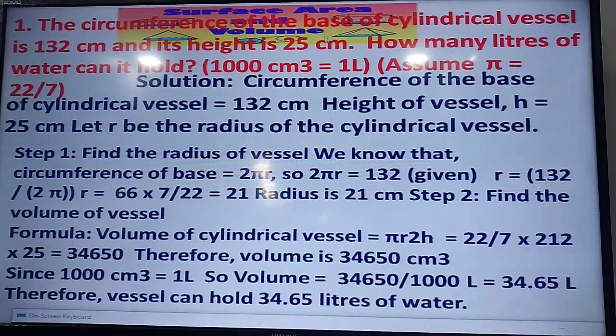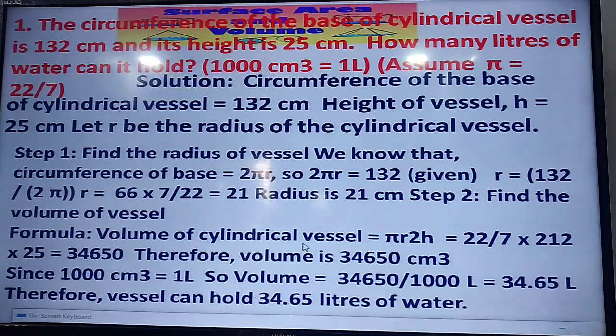That is why first of all find the radius. 2 pi r equal to 132, means after calculation r equals 21 centimeter. Now 21 centimeter is r, and for how many liters of water it can hold, first of all find the volume.